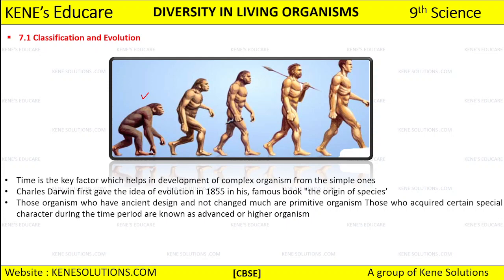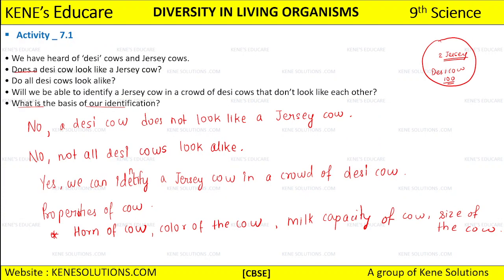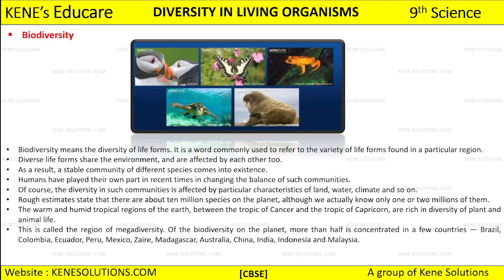In Kingdom Animalia we have 10 different phylums which have been given. So I want you all to at least remember those five classes of Kingdom Plantae and 10 phylums of Kingdom Animalia, because I don't want you all to make any mistake there. It is very good, because whether it is in your syllabus or not doesn't matter. If you are studying diversity in living organisms, this much picture should be clear in your mind. Okay, so in the next class we are going to start with the biodiversity part.